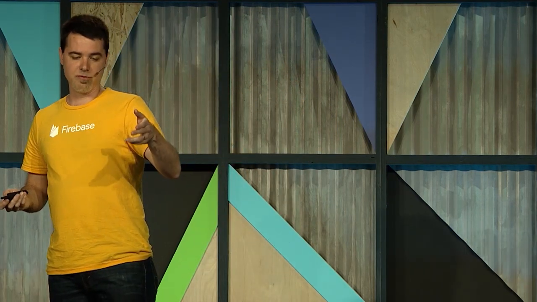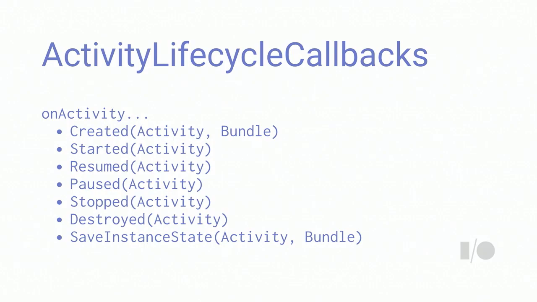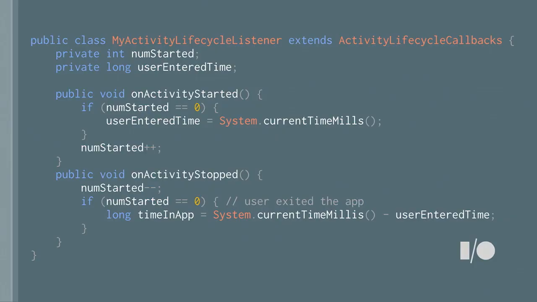For this interface, we have created, started, resumed, paused, stopped, destroyed, and save instance state. You can listen to all of these, but there's two in particular that are of interest to us in determining how a user is using your app, and that is onStart and onStop. So here's a bit of code. It's a little bit pseudo-codey, but this is something you could actually do in your own app if you want to track something similar. I'll walk you through these lines of code.